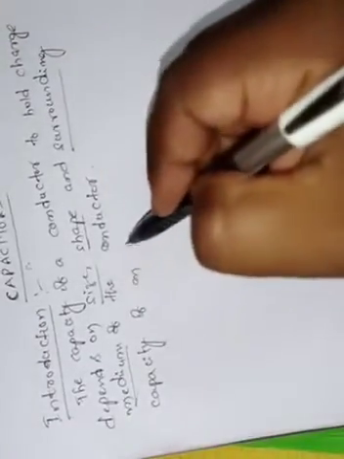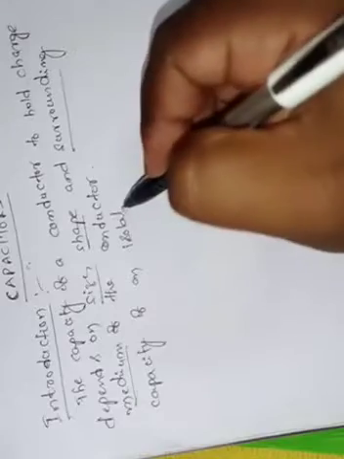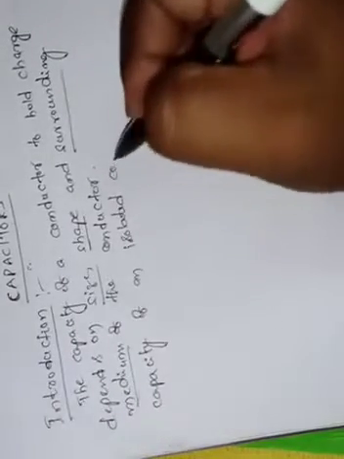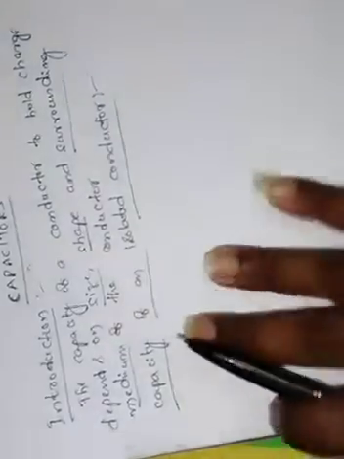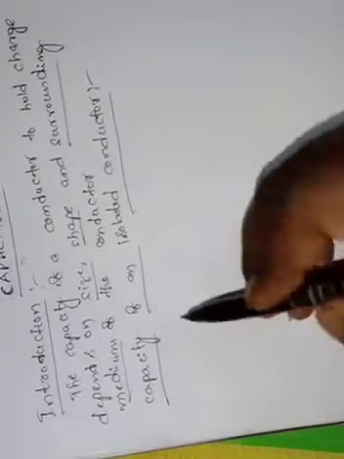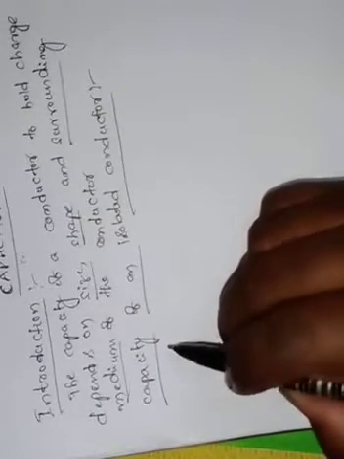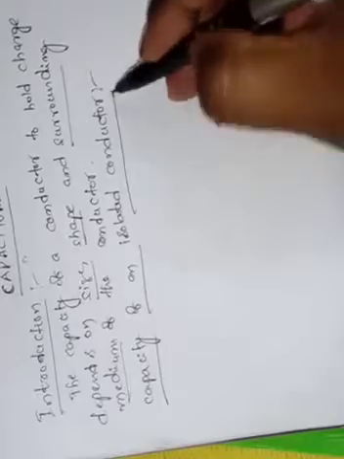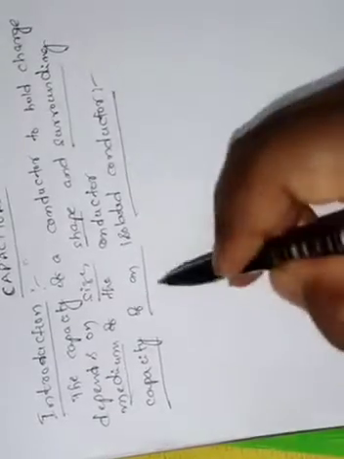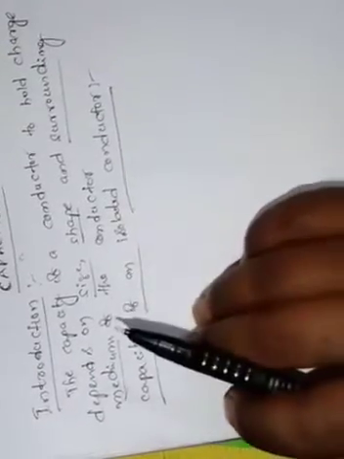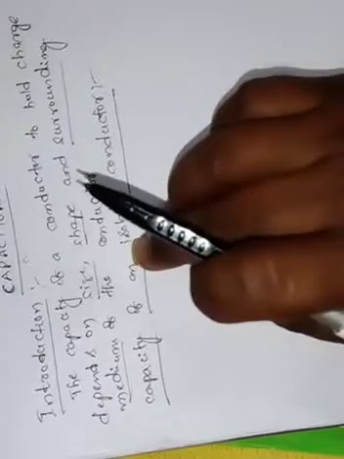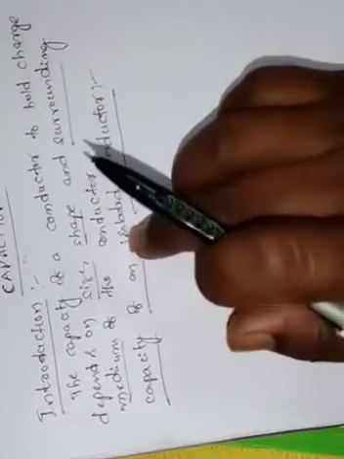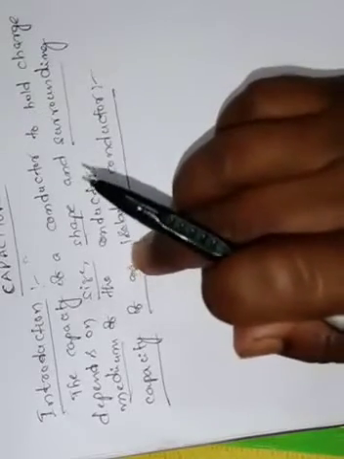Capacity of an isolated conductor. Generally, if the charge on an isolated conductor gradually increases, suppose you take any conductor, the charge on that conductor gradually increases, then the potential of that conductor also will increase.